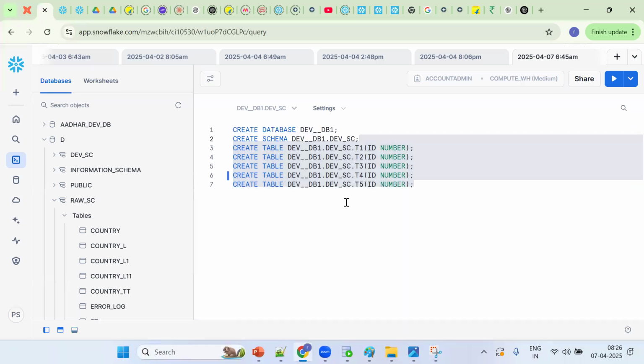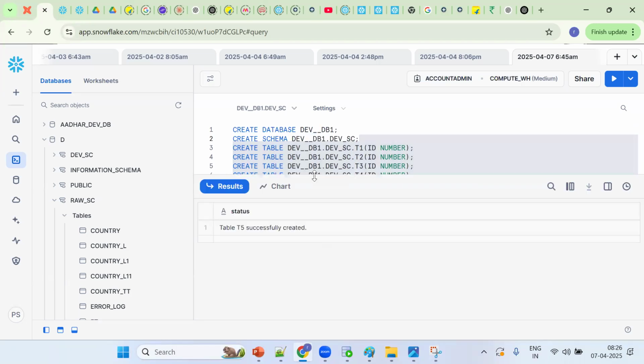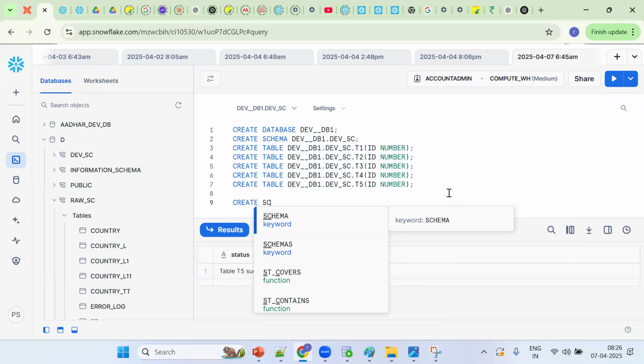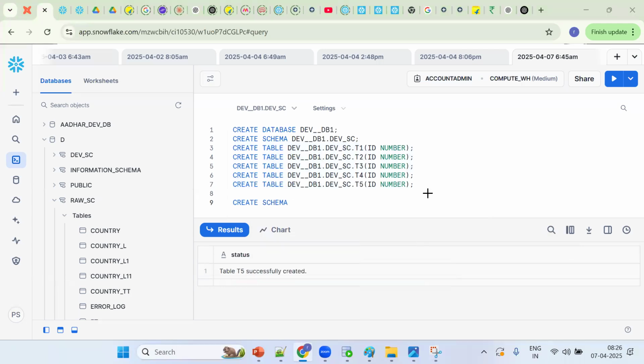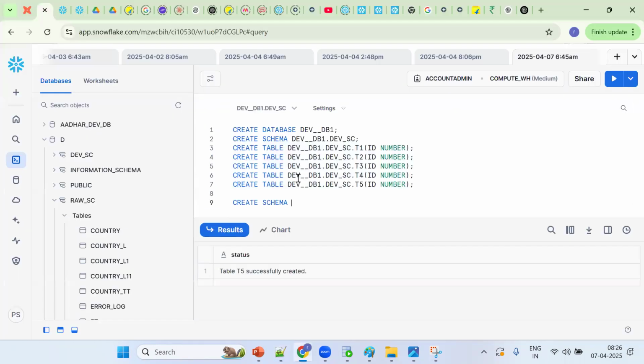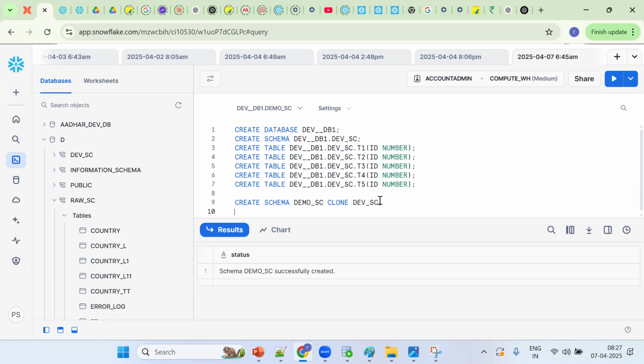So now I want to take the entire schema backup. How to take the entire schema backup? We have to take DB backup. Create, not DB backup. Create schema. What backup? Schema backup will work. No, using the clone concept. Dev is. So copy the same thing, Control C and Control V.